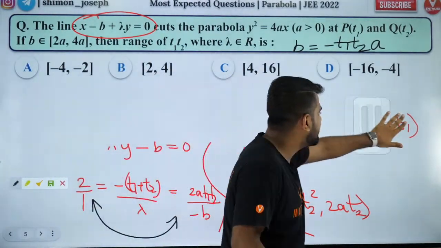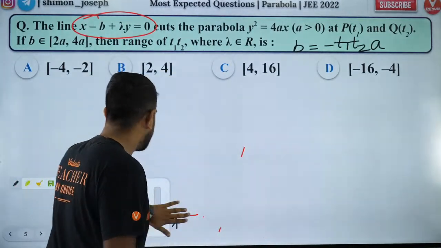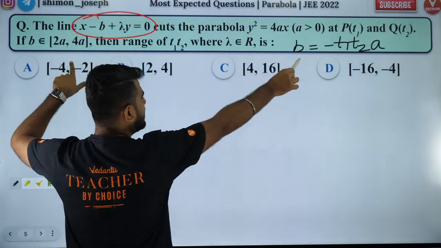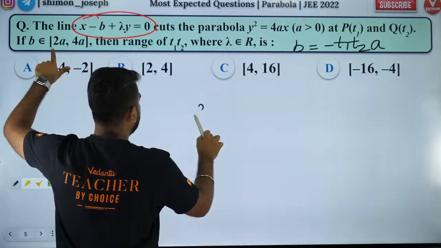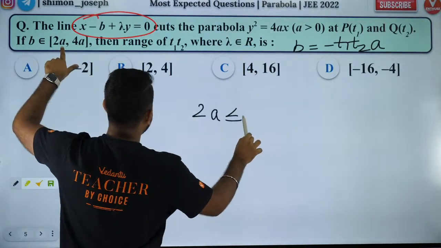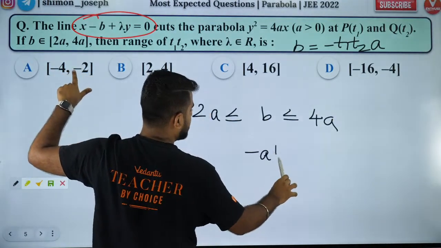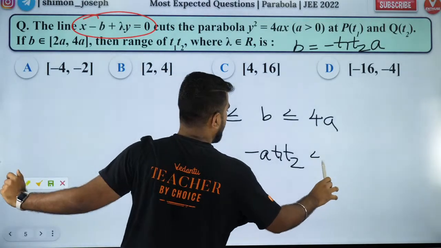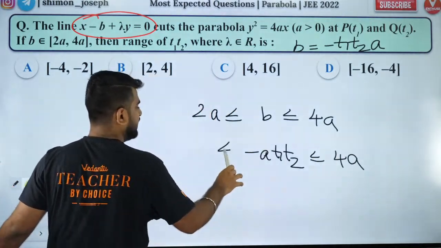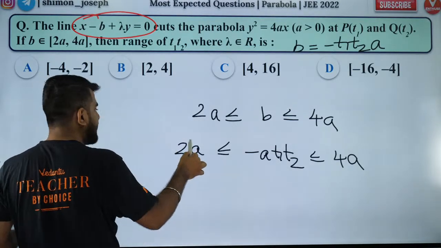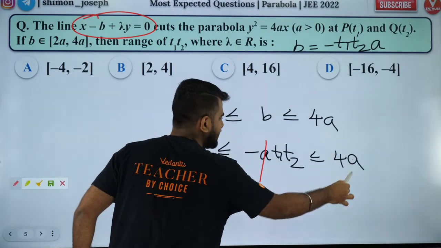So now let's erase this. Okay. Now what do we have? So we have b is equal to minus t1 t2 times a. So b is between 2a to 4a. And b is minus a t1 t2. My dear boys and girls, you have to listen to this carefully. This is quite important. Now a is a positive number. A I can cancel directly because a is anyway positive.